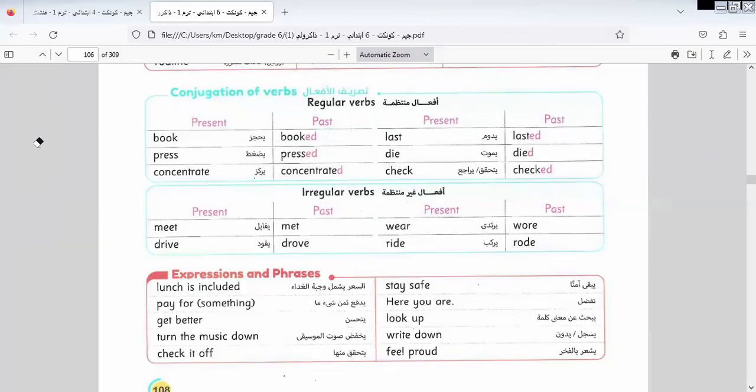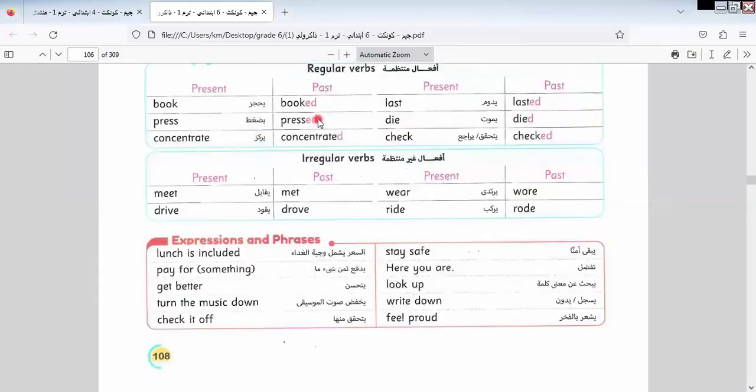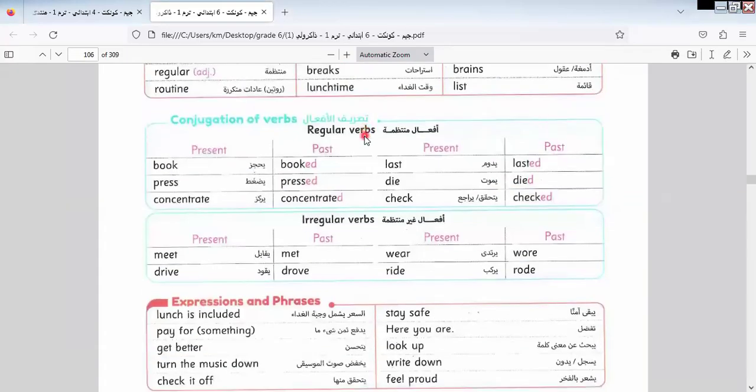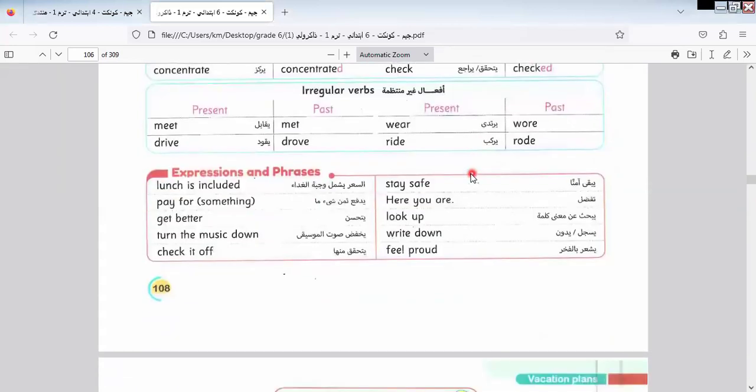Let's continue the rest of the unit. Here we have booked, breathed, pressed, laughed, lasted, died. Here we have "ed" only: checked, died, lasted, booked, breathed, concentrated. These are called regular verbs, adding "ed" only to the verb. In the irregular verbs, the verb changes completely, like meet, met; drive, drove; wear, wore; ride, rode.